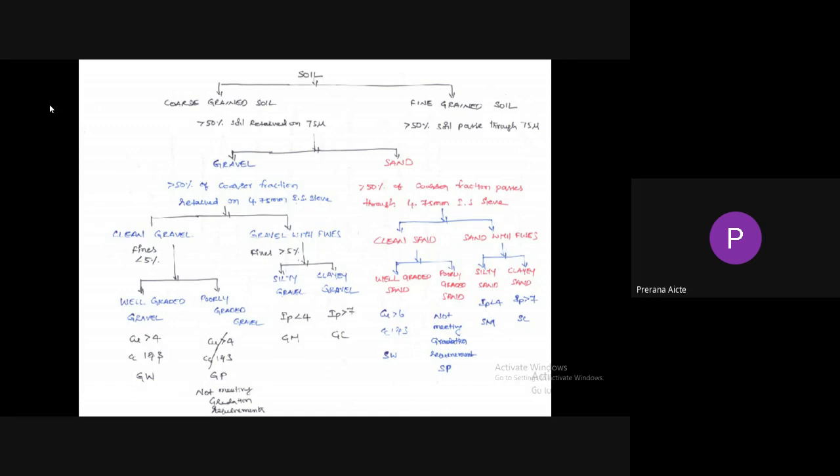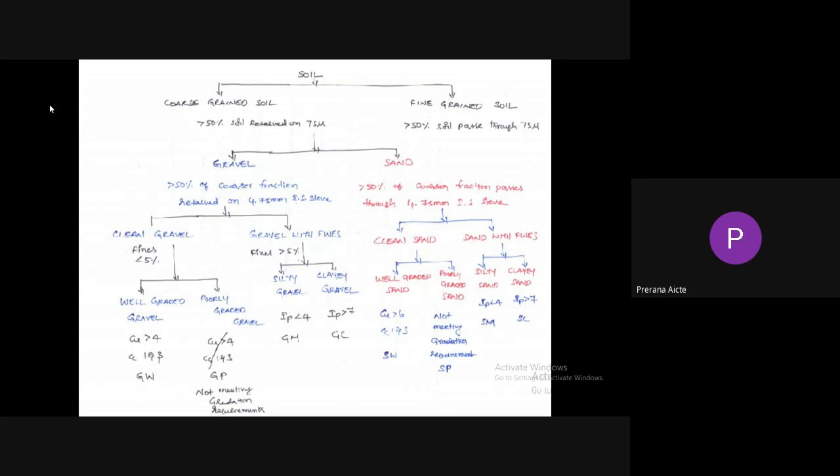In order to know whether the clean gravel is well-graded gravel or poorly graded gravel, we have two criteria. One is the coefficient of uniformity, another one is the coefficient of curvature. Coefficient of curvature means D30 square by D60 into D10. If Cu is greater than 4 and Cc lies between 1 and 3, then it is called well-graded gravel. If these two conditions are not satisfied, that is, Cu is not greater than 4 and Cc does not lie between 1 and 3, then the gravel is known as poorly graded gravel.